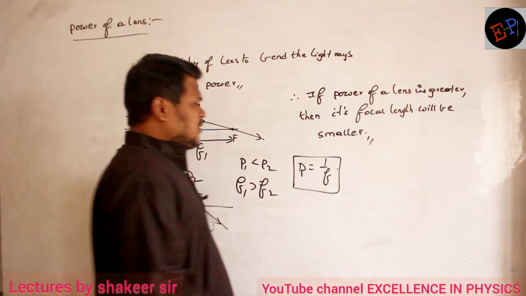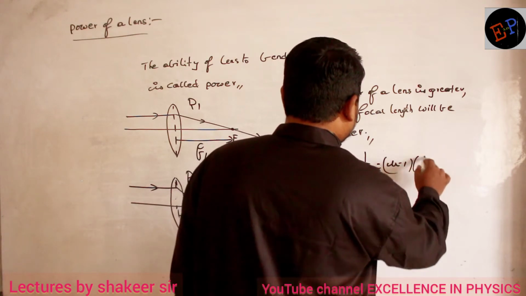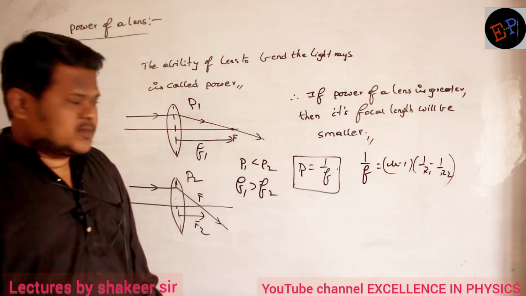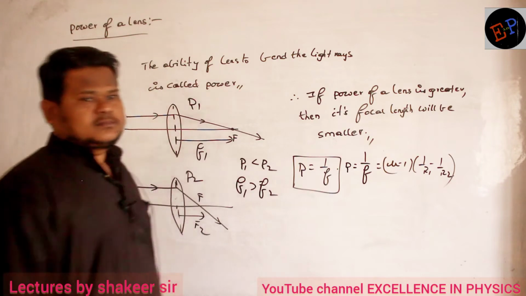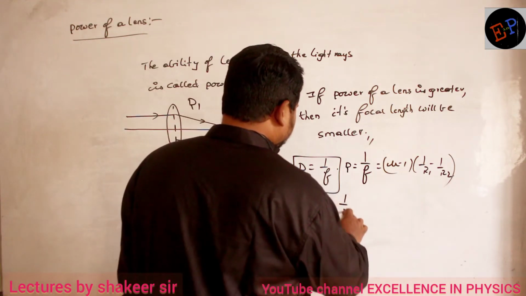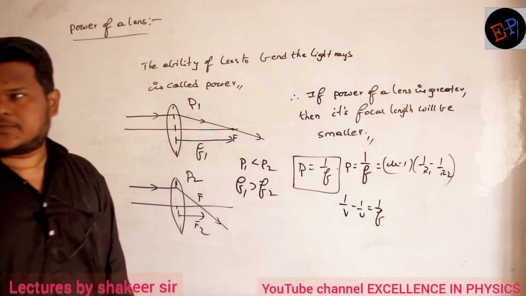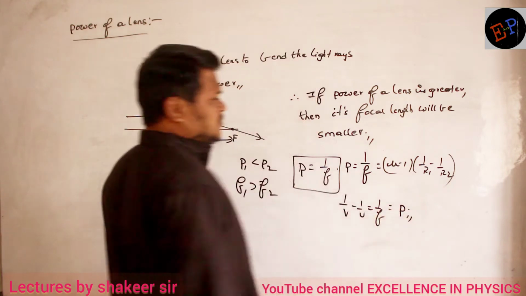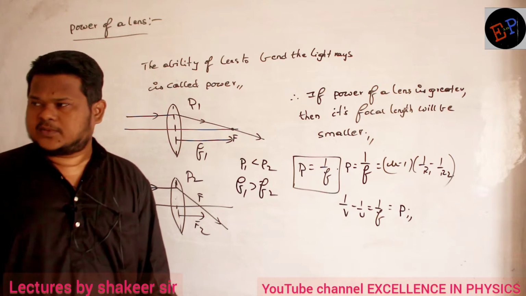For example, in the lens maker's formula, I have 1 by F is equal to mu minus 1 into 1 by R1 minus 1 by R2. This relation we have already studied. So here instead of 1 by F, you can write P. And in the lens formula also we have 1 by V minus 1 by U is equal to 1 by F. Here also I have 1 by F, so instead of 1 by F, you can write P. So that is the relation between focal length and power.